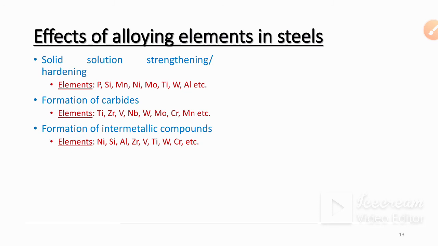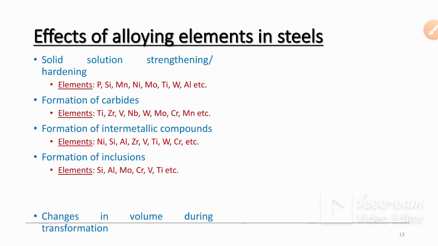For formation of intermetallic compounds, nickel, silica, aluminum, zirconium, vanadium, titanium, tungsten and chromium are used. For formation of inclusions, silica, aluminum, molybdenum, chromium, vanadium and titanium are used.